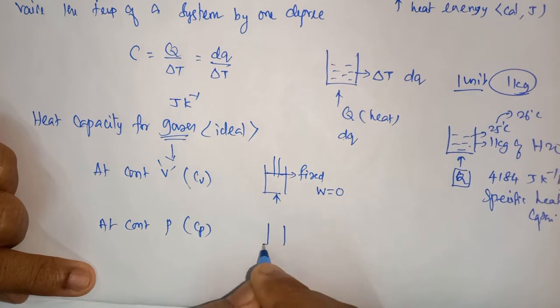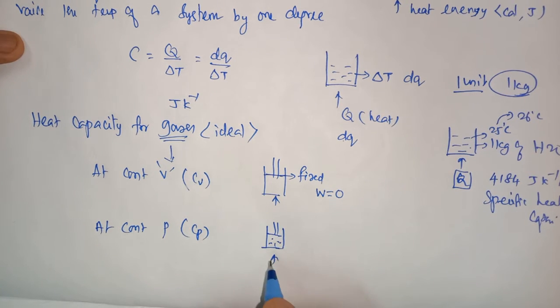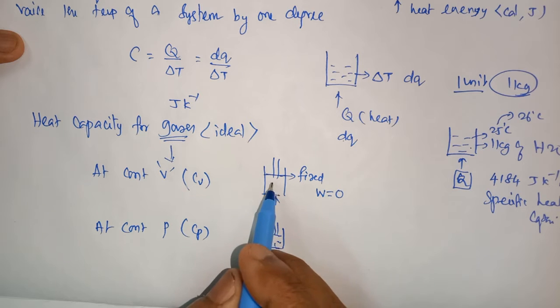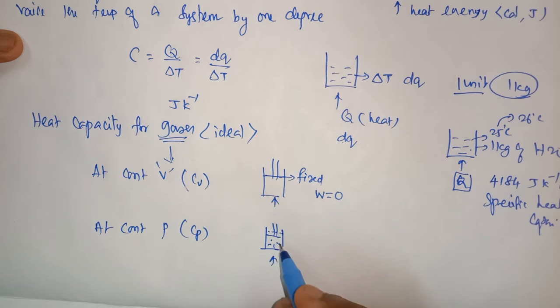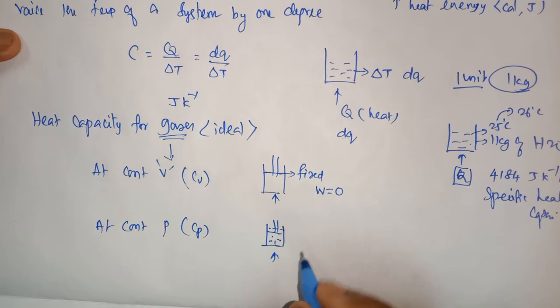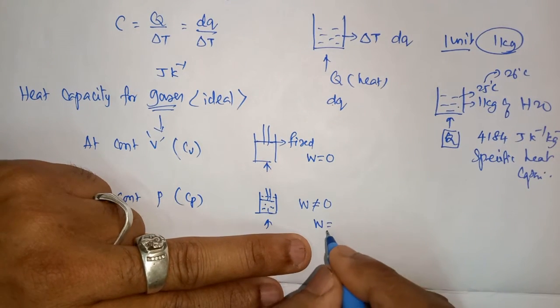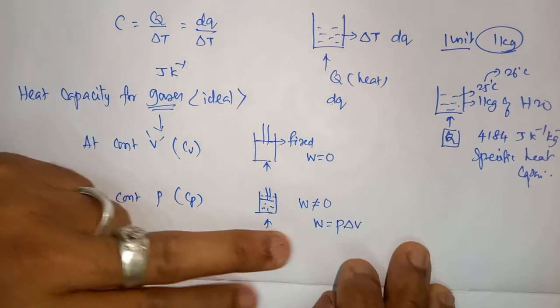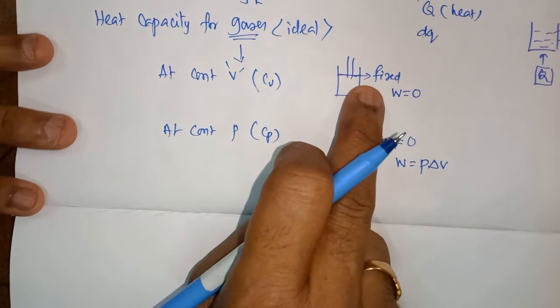But I take a system which has a movable piston. When I heat it, what happens? Here volume is constant, but here volume is not constant. The molecules get more heat energy and push this piston, so the piston moves outward. So the system is doing some work, so the work is not equal to 0. This work is called pressure volume work, that is W is equal to P into del V.